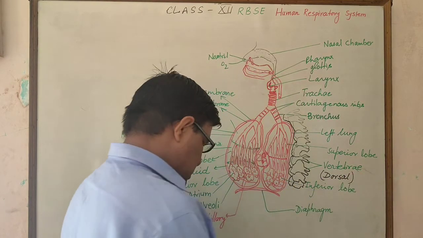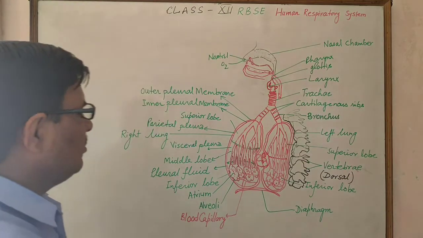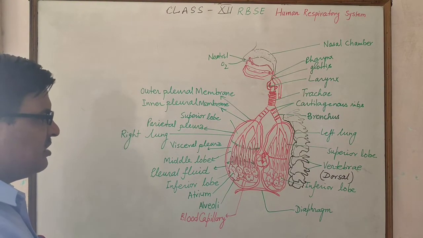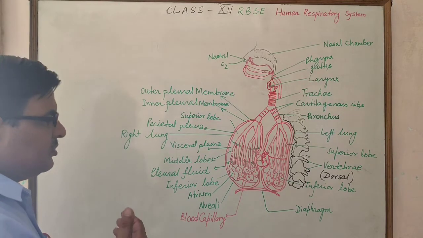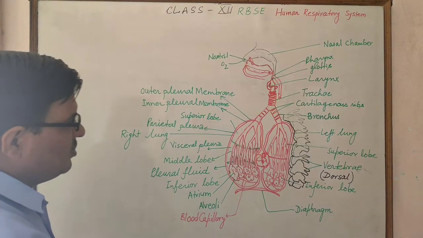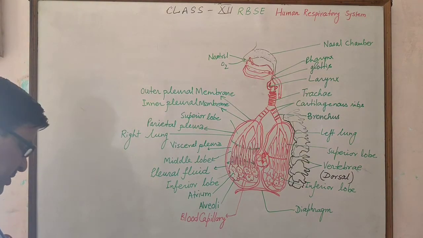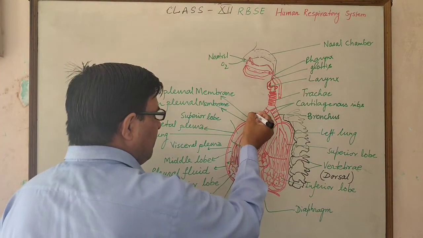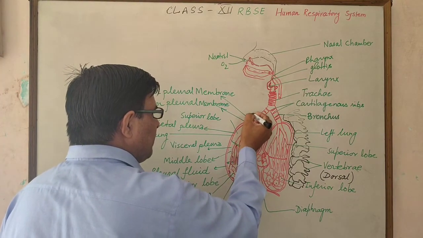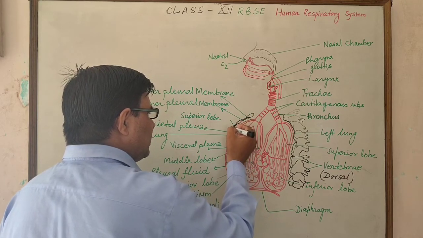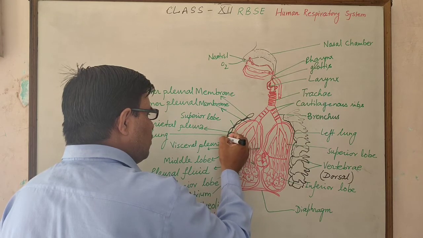At the ventral surface, the sternum is present, and at the lateral part, ribs are present. So we can show the ribs attached here in such a form. These are the ribs which attach around the lungs.